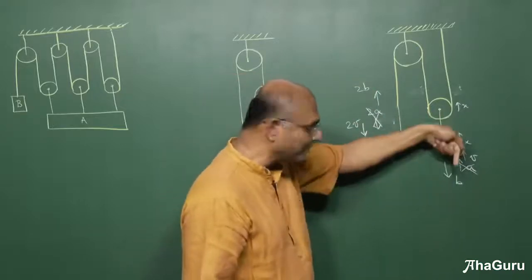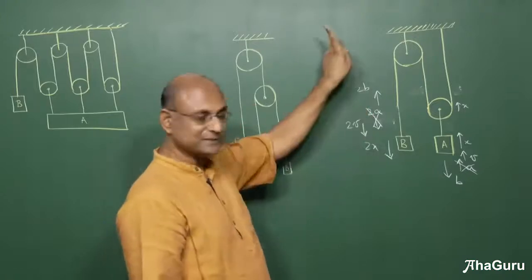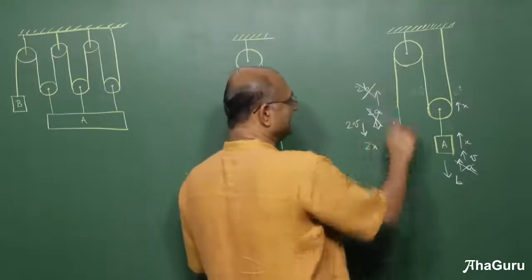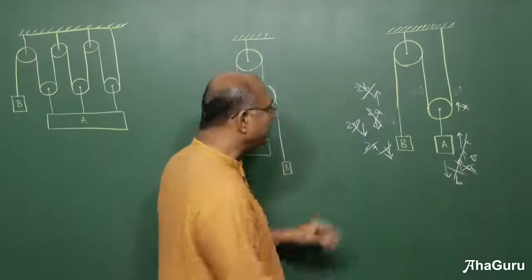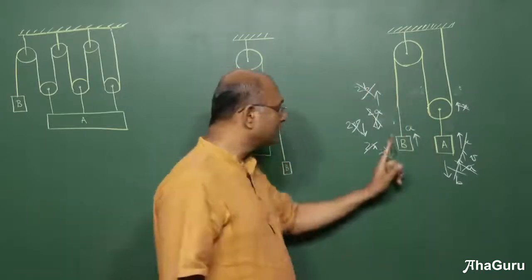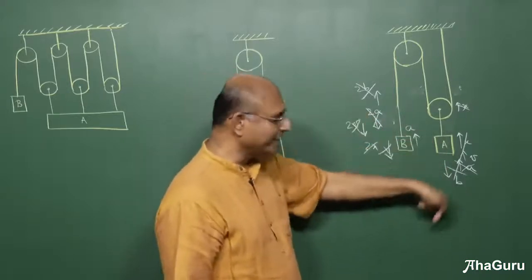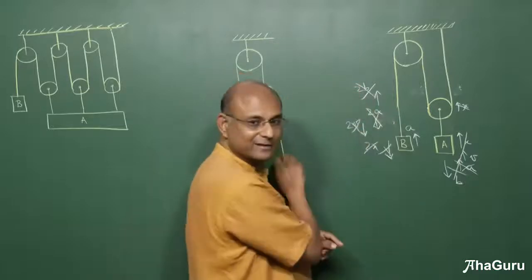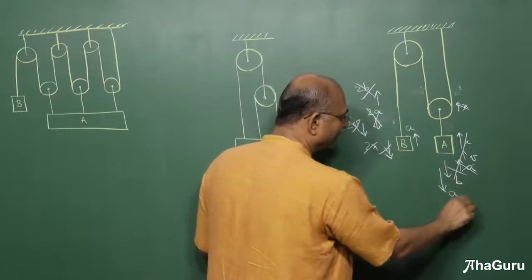Now instead of going up, you have made it going down. So once you flip the arrow down, this arrow which was down will flip upwards. And I called it B, so this has become 2B. If I now say, no, I don't even like this, I am going to say B goes up by A. Well, if this was going down by B, this would have gone up 2B. So 2B is actually A. So what is B? A by 2. So that means this fellow will go down A by 2.